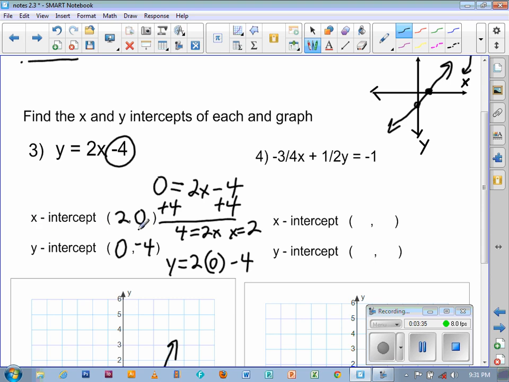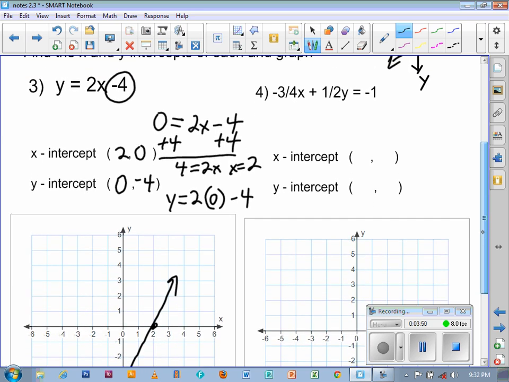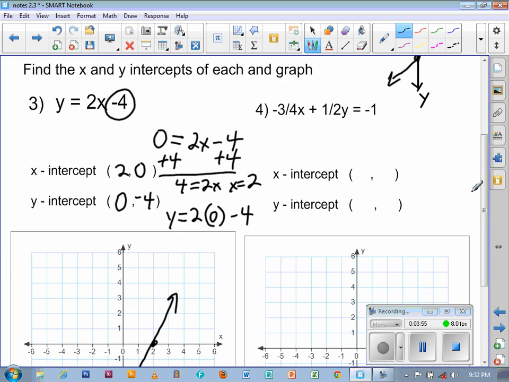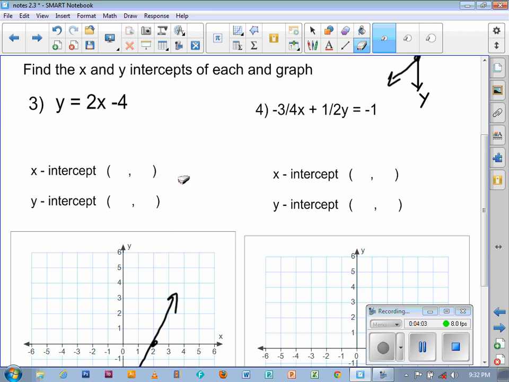Again, to find the x-intercept, simply replace y with 0 and solve the remaining equation. To find the y-intercept, simply replace the x with 0 and solve the remaining equation. Now let's try one that's a little more complicated, and you may wonder, well, why would I want to do that when I can just use slope-intercept form? Well, in Algebra 2, we try and create as many tools as we possibly can to work with. And if you look at number 4, I don't know about you, but I would not want to have to change that into slope-intercept form. We can actually sketch this thing by finding the x and y intercepts.